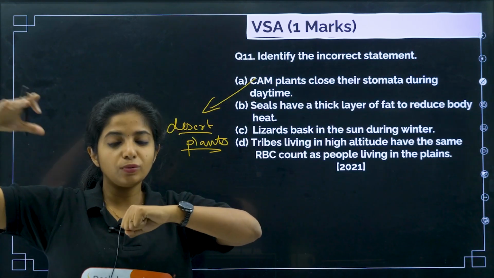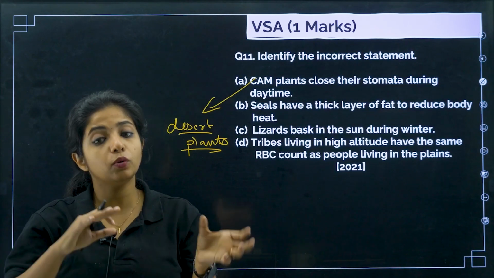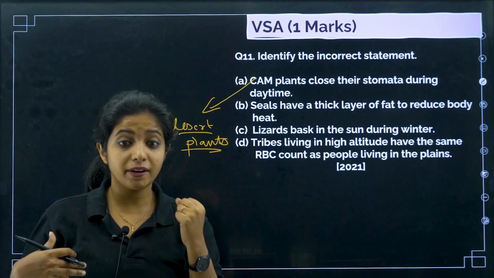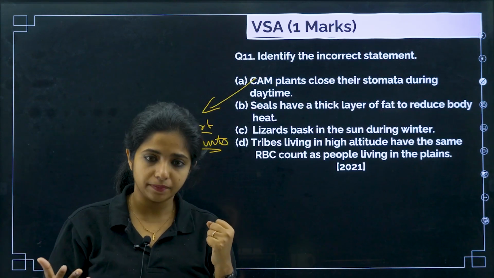So what does this plant do? They close the stomata during the daytime. They will open it during the night time. And why do they open it? They want the gases. They want carbon dioxide and everything for photosynthesis to happen.